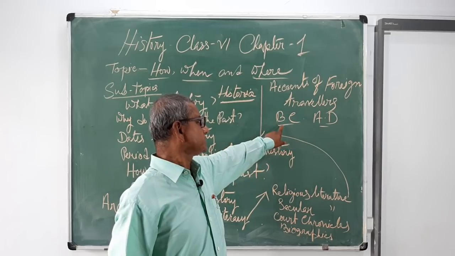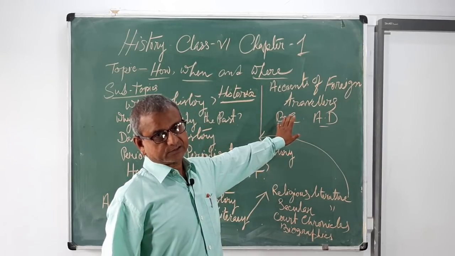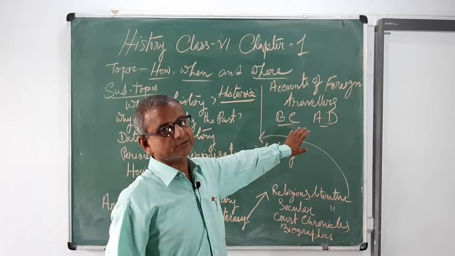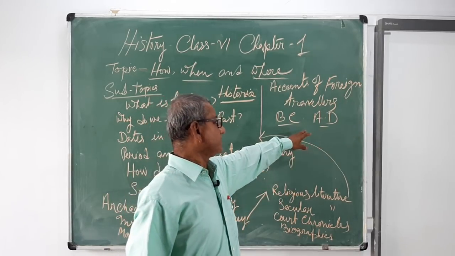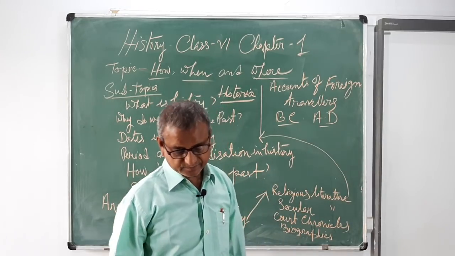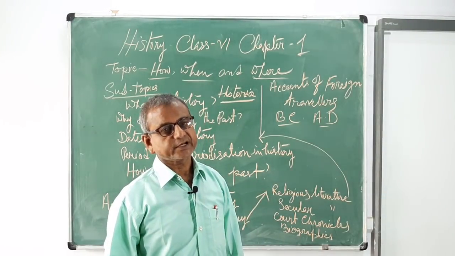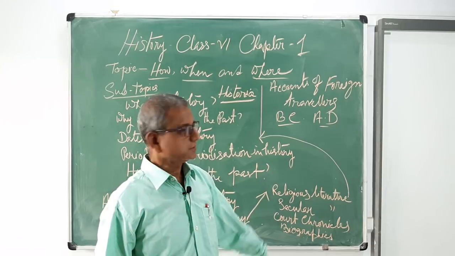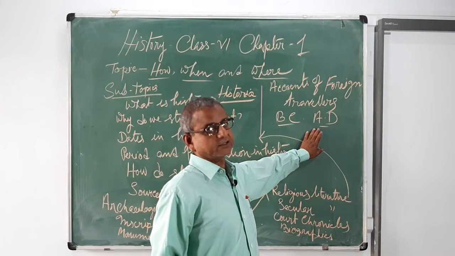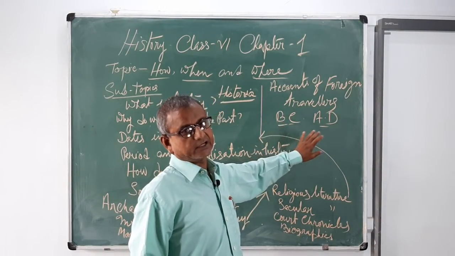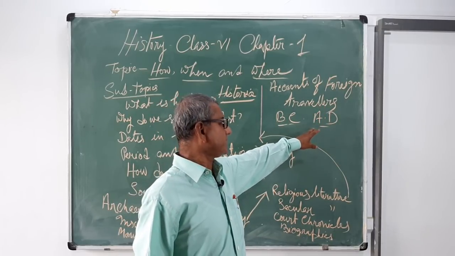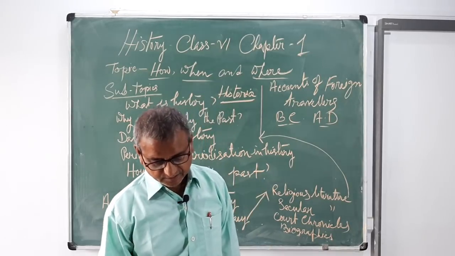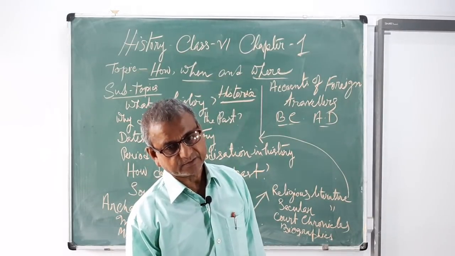The dates of BC are always counted backwards and AD is counted forwards. The birth of Jesus Christ is taken as a reference point.